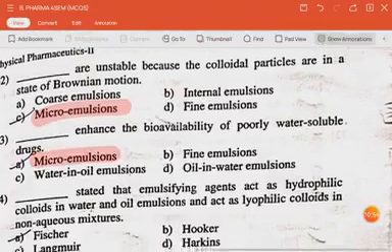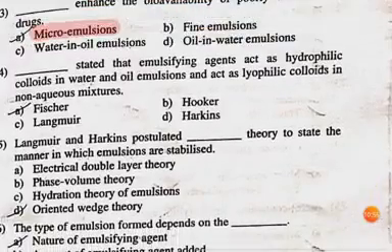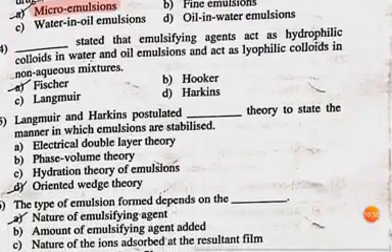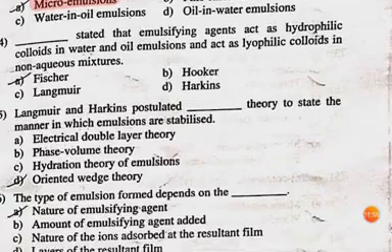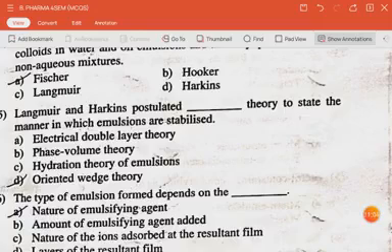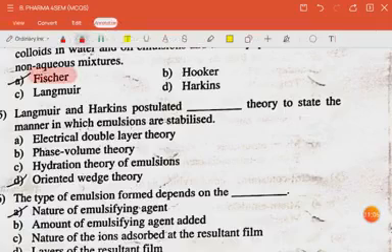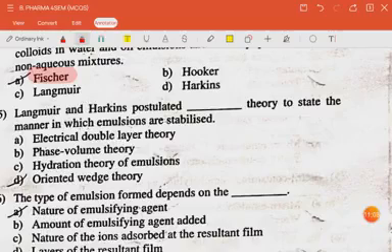The next question is, dash stated that the emulsifying agents act as hydrophilic colloids in water and oil emulsions and act as lyophilic colloids in non-aqueous mixtures. The answer is Fischer. The next question is, Langmuir and Harkins postulated dash theory to state the manner in which emulsions are stabilized. The answer is oriented wedge theory.